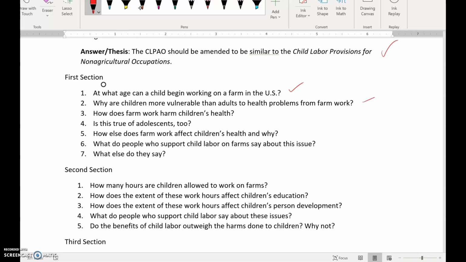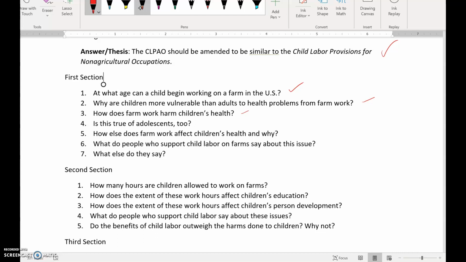How does farm work harm children's health? So these two questions are overlapping, but they're very important in that they're kind of different, right? So obviously everybody is going to experience potential health problems from farm work, but children, it turns out, are more susceptible. I need to know that, and then I need to know the specific ways that that's going to be the case. Now, of course, we know that it's often older children, also known as adolescents, who are doing that, and so this is addressed too. So is this true, this harm, will it harm adolescents as well?